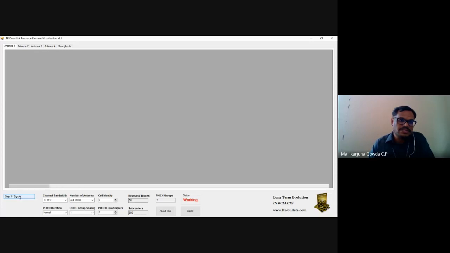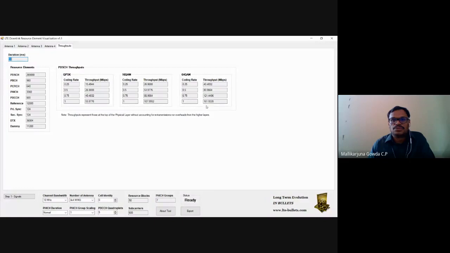If I again change the antenna from 2x2 to 4x4, just keep that one value in mind. I will run and show how the throughput will change. Yeah, you see with 4x4 MIMO, it is possible to achieve a throughput of 161.93 Mbps for 64 QAM when the coding rate is 1.